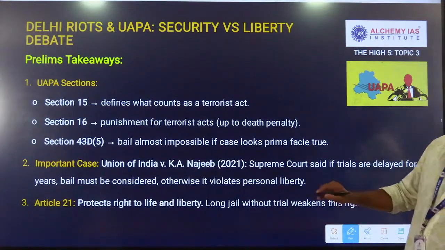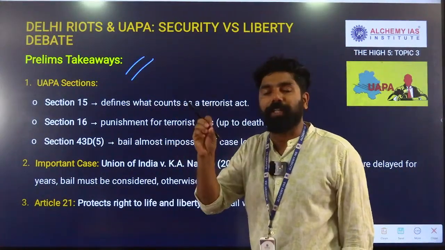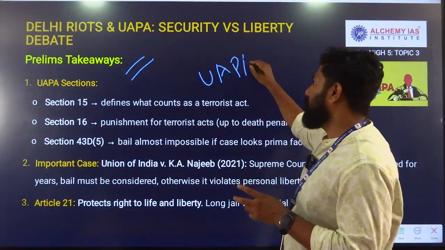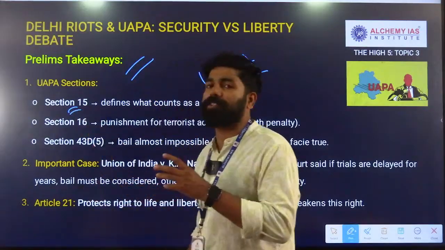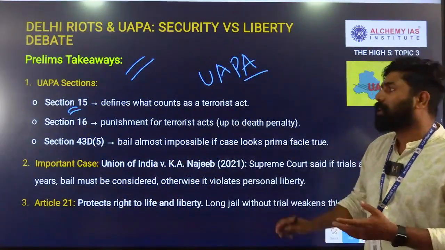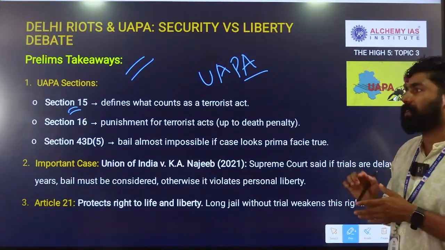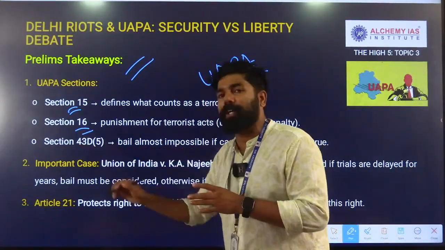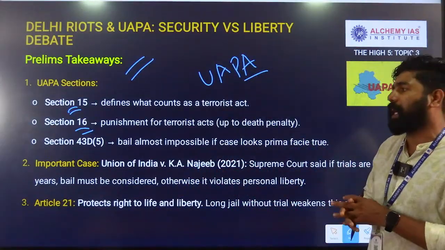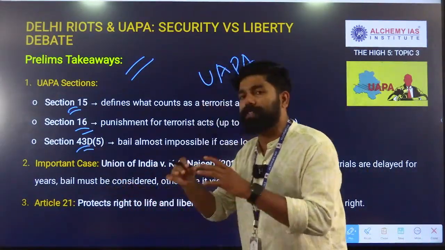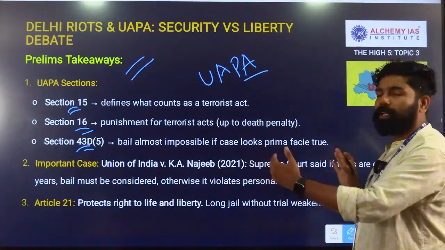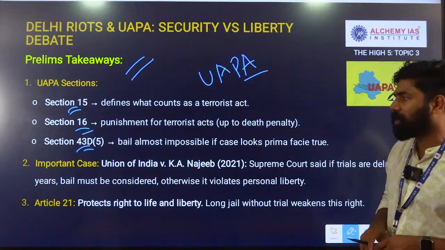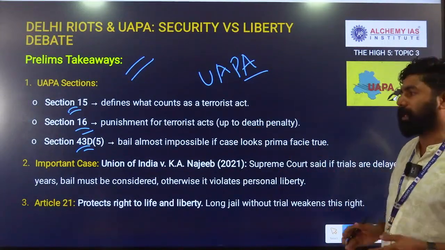In this context, for the prelims examination, we have to study the important provisions of the UAPA. So these are the major important provisions. We have to study Section 15, that defines terrorist activity, that is to prohibit terrorism. Then Section 16, that gives the punishment for such acts. Then Section 43D sub-clause 5, regarding the bail application, that makes very rigid and strict rules. It is not easy to get bail under a UAPA case.